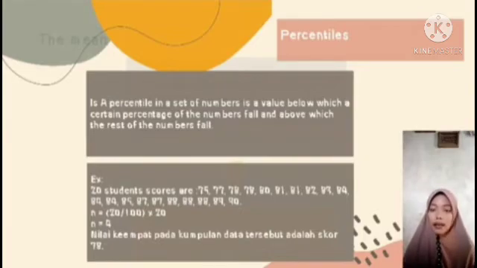We take 20 divided by 100 multiplied by 20, since the number of students and the total of scores is 20, which equals 4. So the percentile is 4. The 4th student's score is 78, so the percentile is 78.